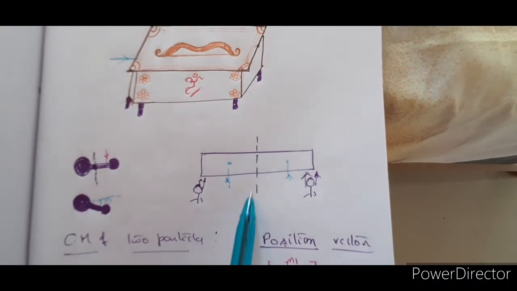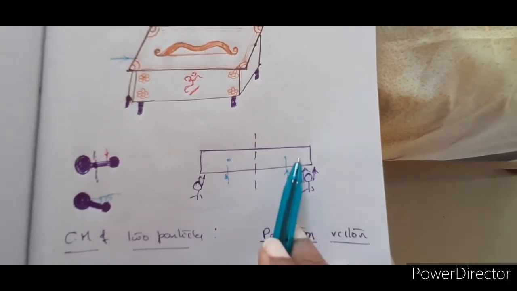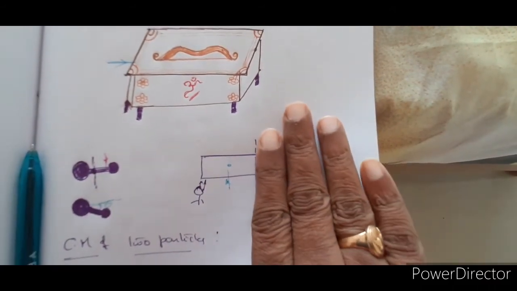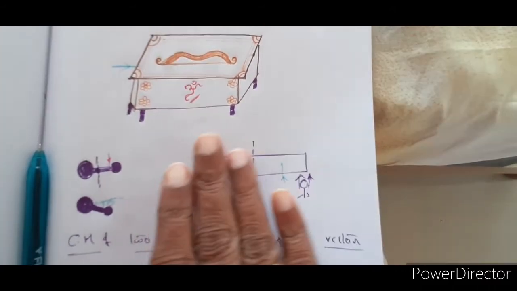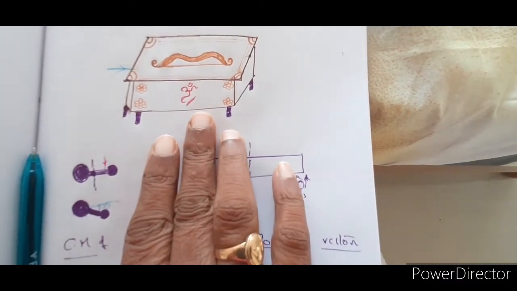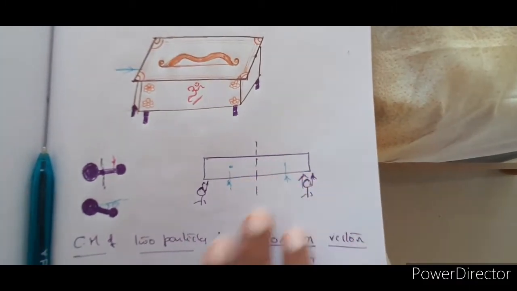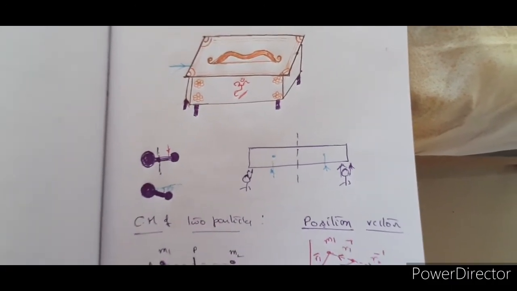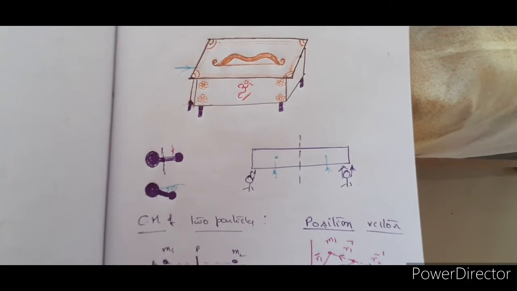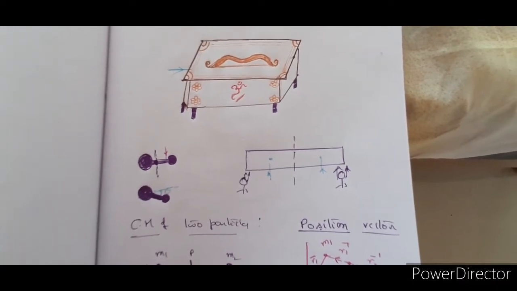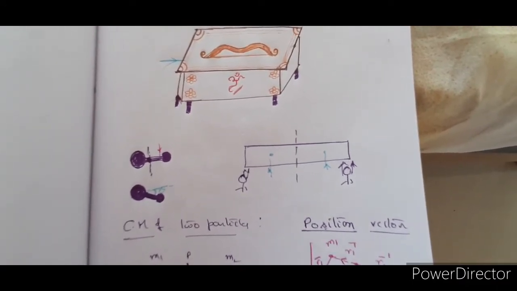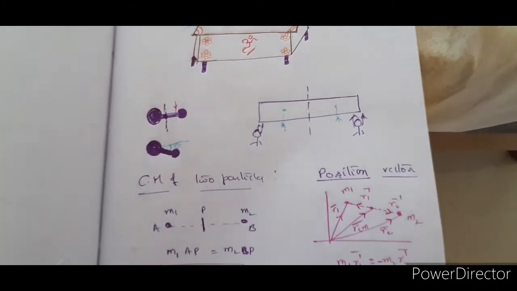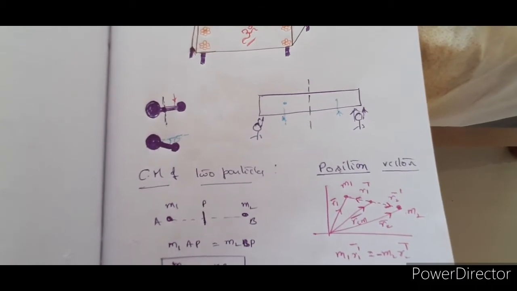If you make it half here, for this half of the body this is going to be the center of mass, and for this half of the body this is going to be the center of mass. So center of mass is that point by application of force at which the whole body moves. Or rather, we can also say that center of mass is the point where the total mass of the body seems to concentrate.